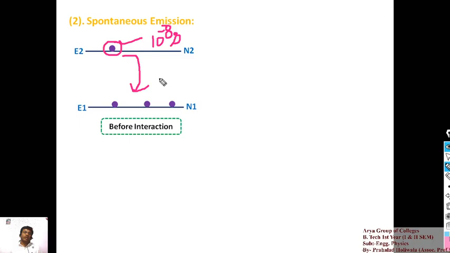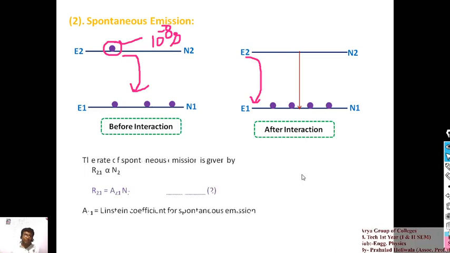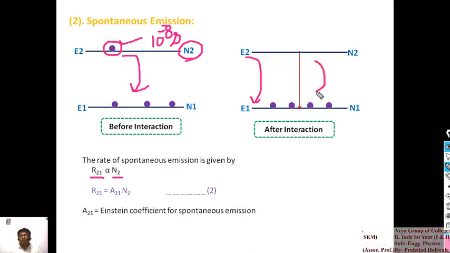After that, the electron is de-excited into the lower energy level. The rate of spontaneous emission depends upon the population of the higher energy level, which is N2. The rate of spontaneous emission is denoted by R21 and is proportional to N2. If you have more electrons in the higher energy level, more electrons will be de-excited into the lower energy level, with emission of a photon.